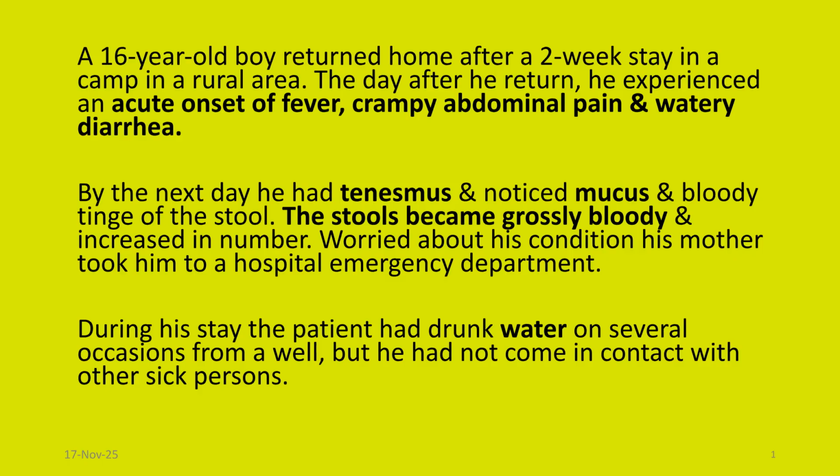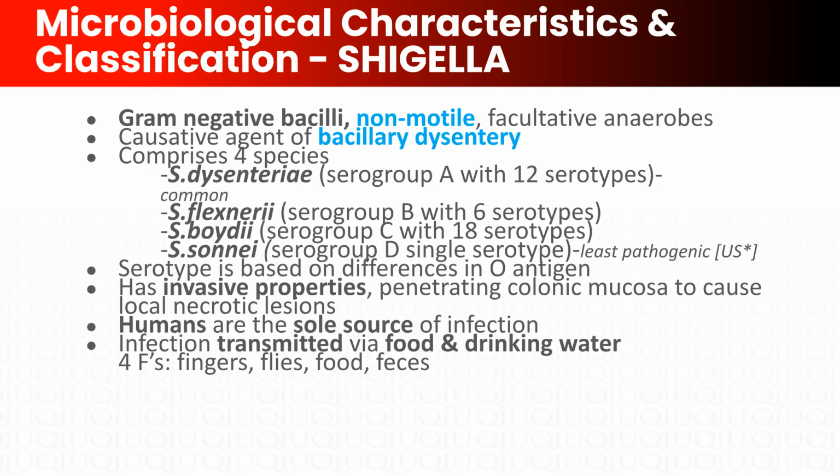This case demonstrates the typical presentation of shigellosis: acute onset, rapid progression from watery to bloody diarrhea, tenesmus, and a clear exposure to potentially contaminated water. Let's understand Shigella from a microbiological perspective. Shigella are gram-negative bacilli that are non-motile and facultative anaerobes. The non-motile characteristic helps distinguish them from other enteric pathogens, like Salmonella, which are motile. Shigella is the causative agent of bacillary dysentery, bacillary meaning bacterial, as opposed to amoebic dysentery caused by Entamoeba histolytica.